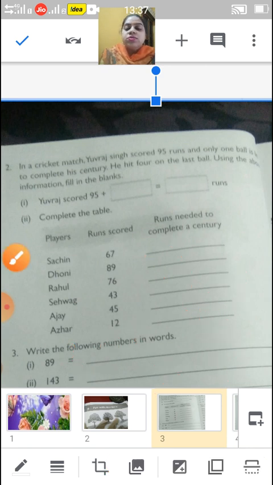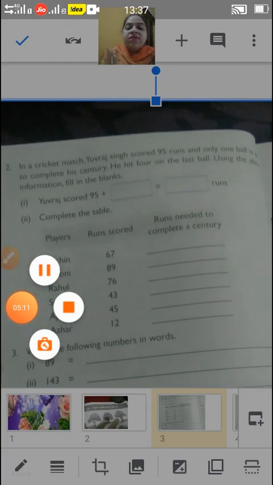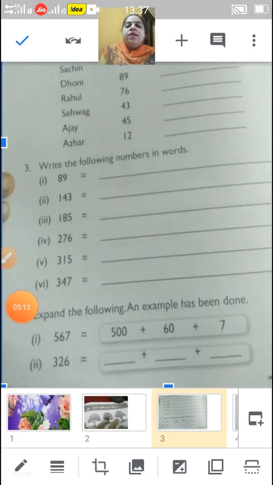Now, children, come to next. Third question: write the following numbers in words. You have to write down the number names. So first is 89. Children, can you tell me the number name for 89?